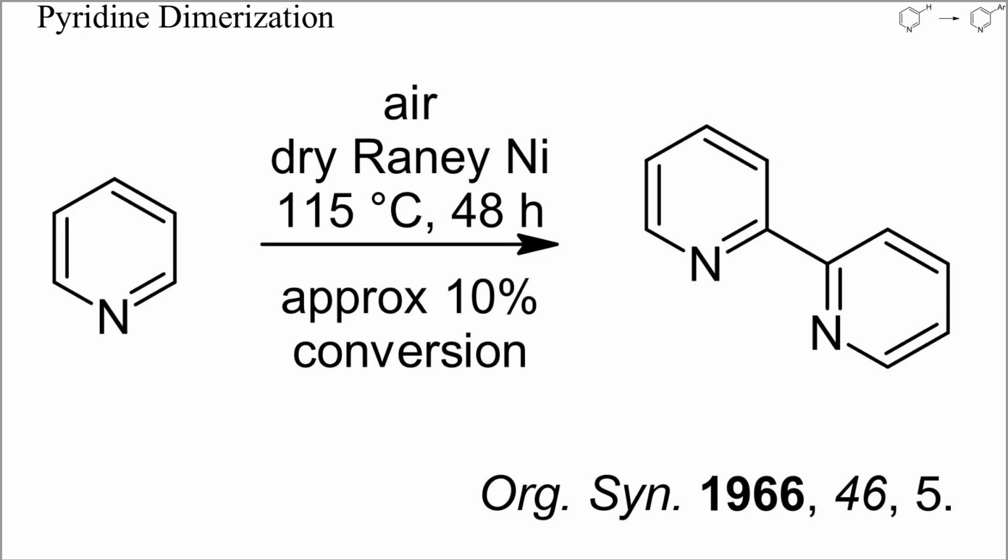2,2'-dipyridyl is an important ligand for transition metal complexes. When pyridine is heated with Raney-nickel in air, this dimer is slowly formed with high regioselectivity. Dimerization probably proceeded by addition of a 2-pyridyl radical to an organonickel intermediate.